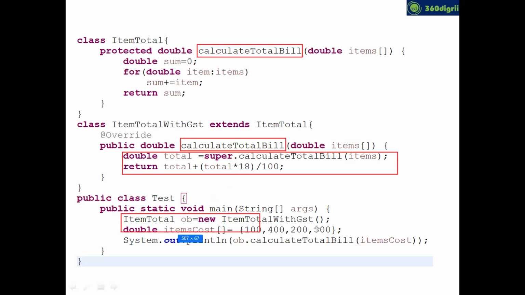Now, down here, can you see when you create an object of child class, item total with GST? You have to create an object for the child class, not the parent class. You're creating an object for child class item total with GST, and when you call ob.calculate total bill, I'm pretty sure you will get the output as 1180. Now, this is a real-time use case of overriding.